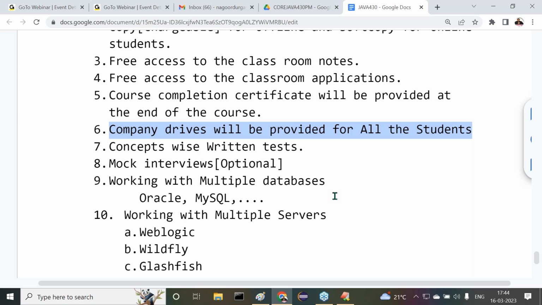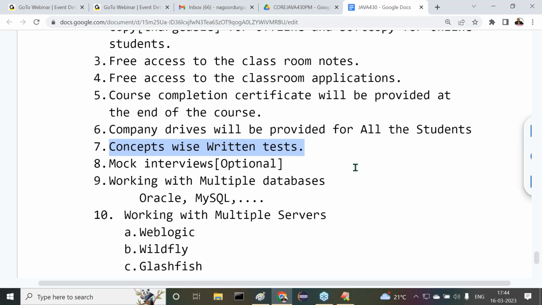But my philosophy is a permanent solution. Once you complete the course at Durgasoft, for the next 20 to 25 years you should not have to look back for content. That's one thing I'm telling you. All right, sir, we are conducting concept-wise written tests. I want to make you ready for written tests and interviews clearly.